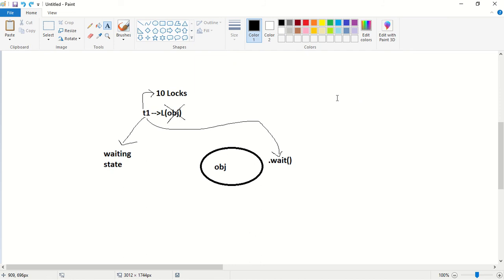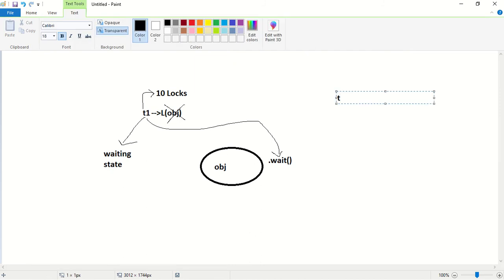The next point is, now consider this is the T2 thread and this T2 thread has to perform some update operation on this object. To perform the update operation on this object, T2 requires the lock of this object. Assume T2 has got the lock of obj.